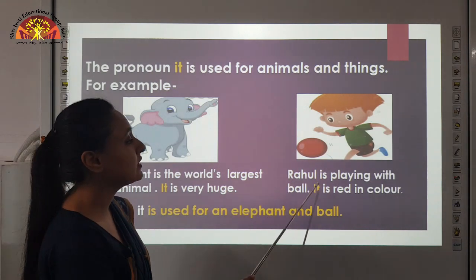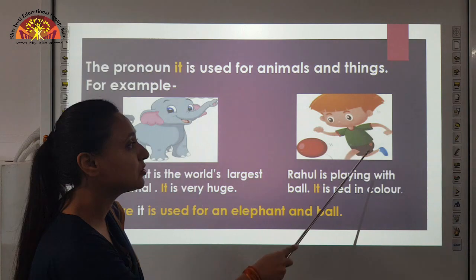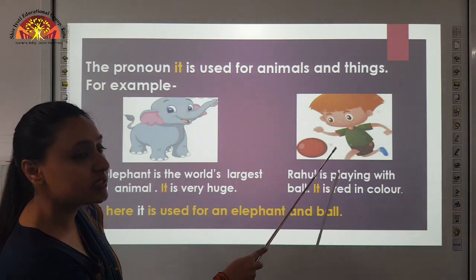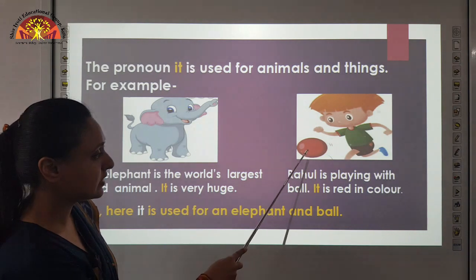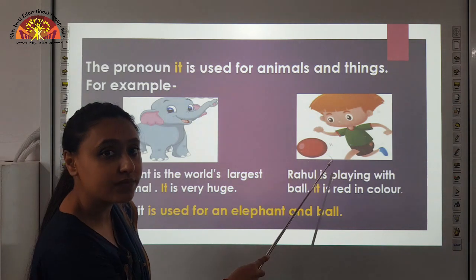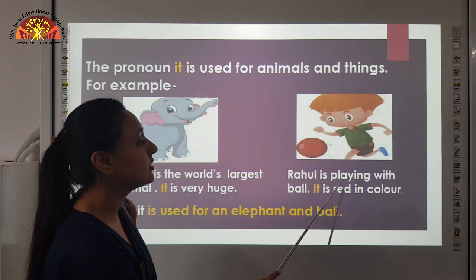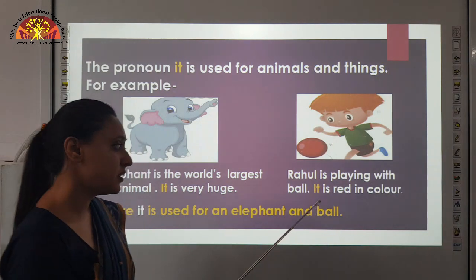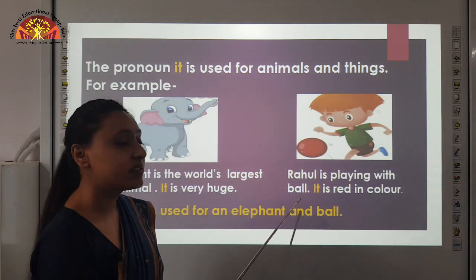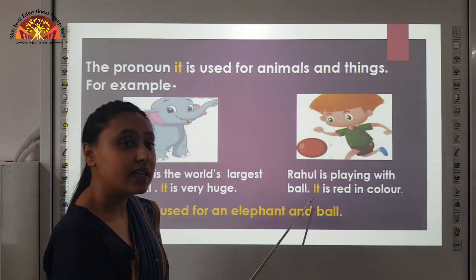Next, Rahul is playing with ball. So, here you can see a picture of a boy. His name is Rahul and he is playing with a ball. You can see which color is the ball of? It is red in color. So, Rahul is playing with ball, it is red in color. So, what we do here? We replace the noun ball with pronoun it.